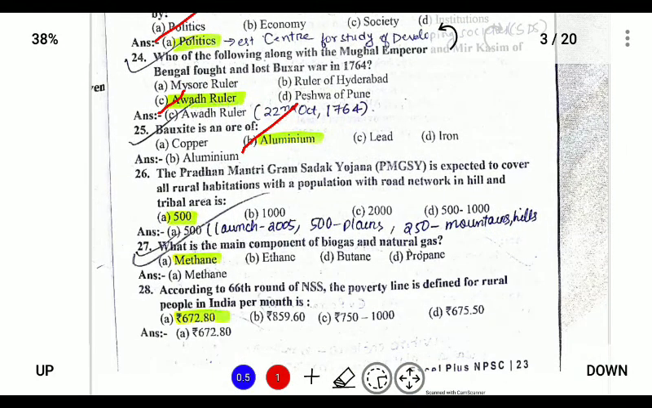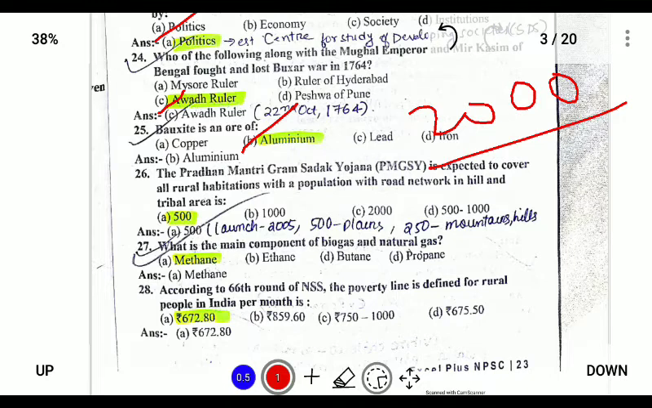The Pradhan Mantri Gram Sadak Yojana is expected to cover all rural habitation with a road network in hills and tribal areas. It was launched during the Prime Ministership of Atal Bihari Vajpayee in 2000, and its main objective was to promote rural connectivity with roads to villages, and it provided for about 500 rural habitations to build roads.